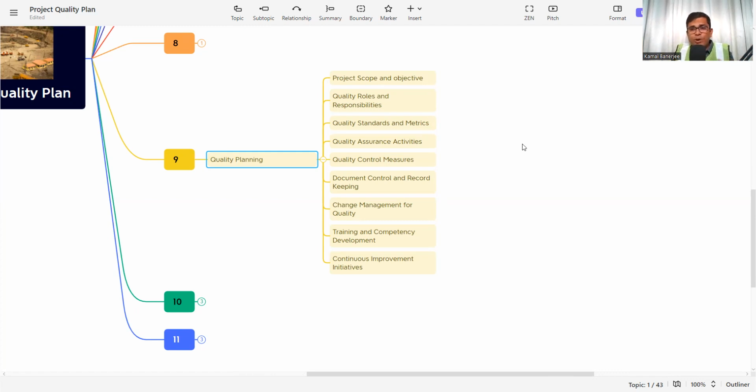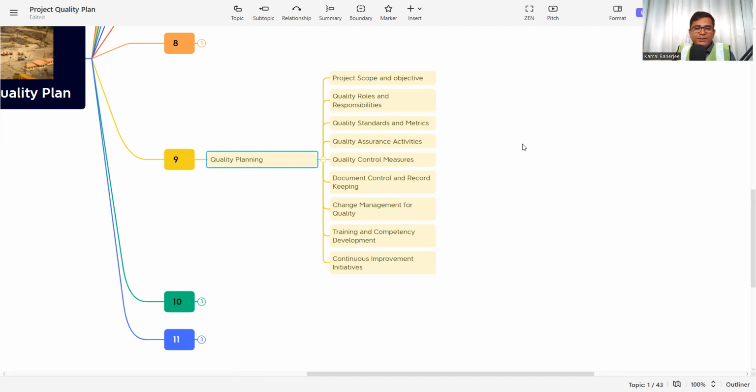Then quality assurance activities. Quality assurance is a set of activities ensuring that the quality will be delivered as per the requirement. The quality assurance activities, like method statement, shop drawings, inspection test plan, also need to be incorporated in the project quality plan. So the customer will see these are the quality assurance activities, and whenever the actual product is made, they will follow these activities to ensure the quality of the end product.